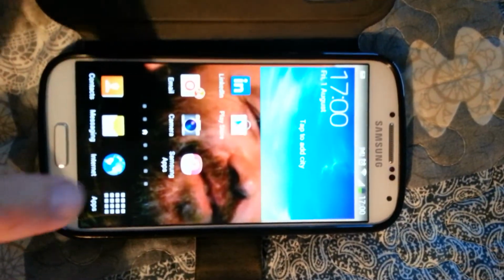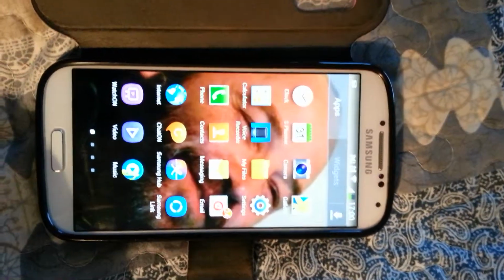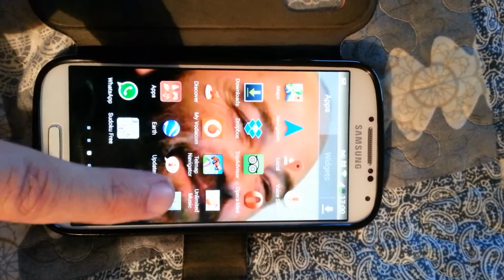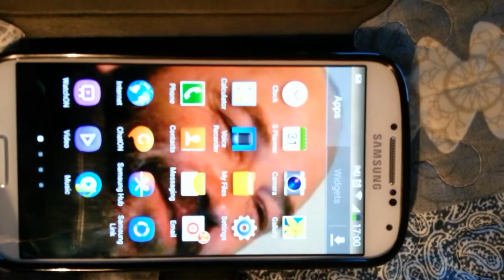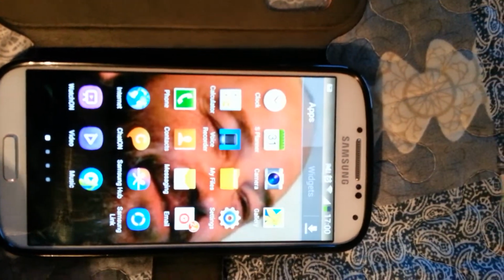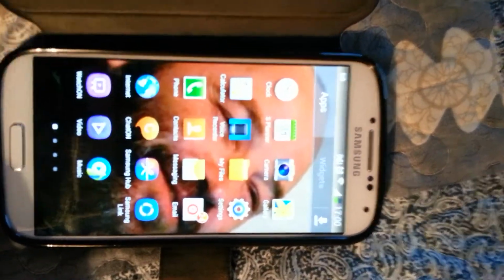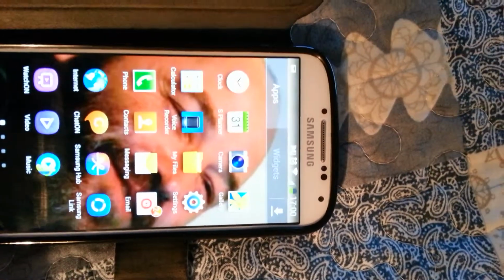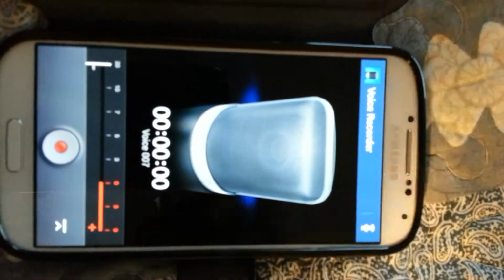First of all, go to Applications. In the Applications, you will see you can scroll through the different screens, and on one of your screens, depending on the model of your phone, on the level of your operating system, you will find a tab called Voice Recorder. If you click the voice recorder, it'll open a screen that looks like this.